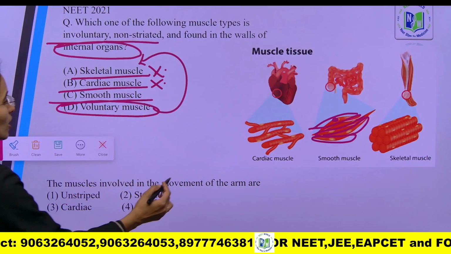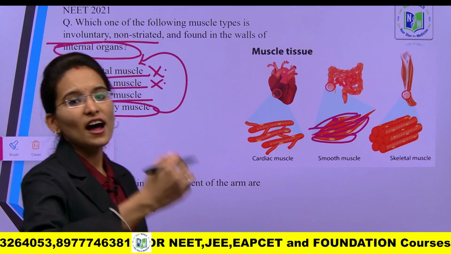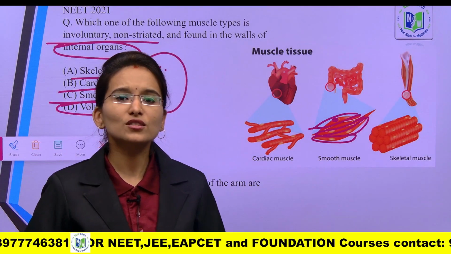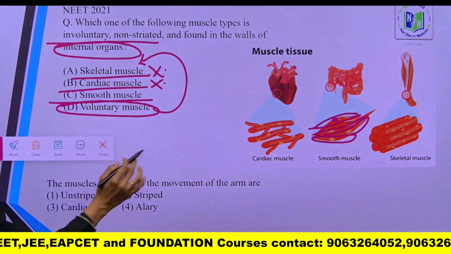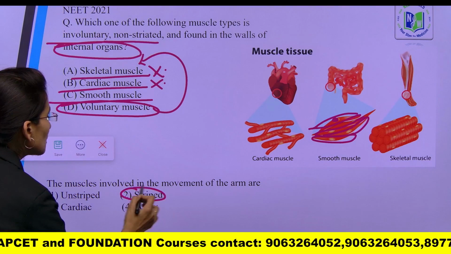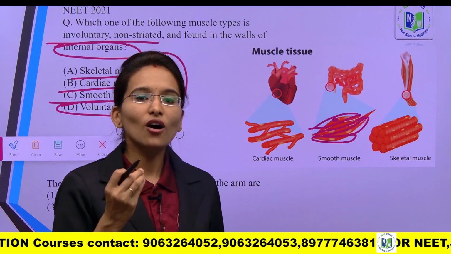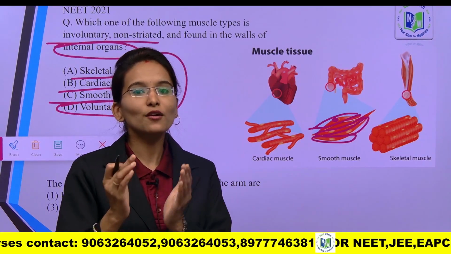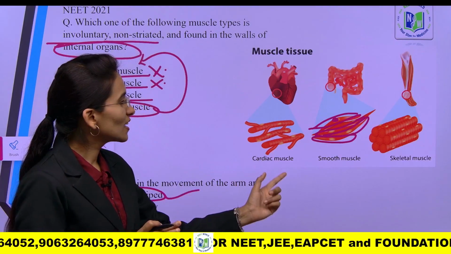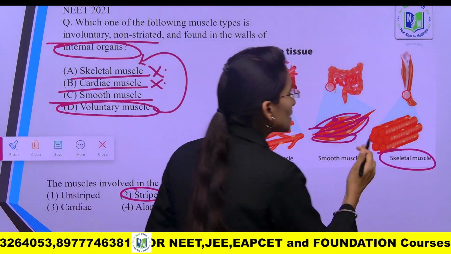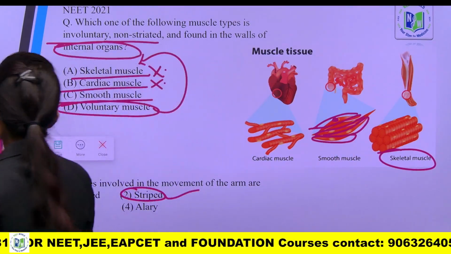Next, the muscles involved in the movement of the arm. This is a foundation question. To move your hands, to exercise, to walk, to do all these activities, which muscle tissue is actually involved? I am going to explain the direct answer. Striped muscle is also called striated muscle, skeletal muscle or voluntary muscle. Skeletal, striped and voluntary are all alternate names for skeletal muscle only. These are required for the movement of your hand and to perform daily life activities.